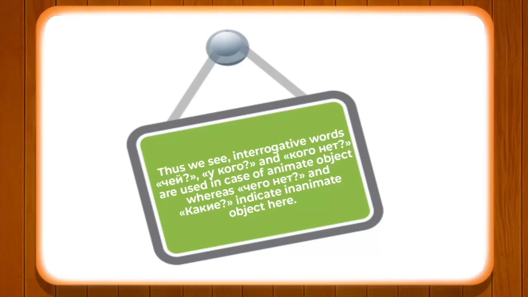So I hope these two concepts are absolutely clear to you, whether we are talking about masculine gender or the feminine. Now, let's take a few examples in the nominative. We have certain examples of feminine gender nouns such as подруга, женщина, учительница, преподавательница, книга, бумага, ручка, etc. in nominative form in singular. Now, let's see what kind of change we have when we put this with the questions like чей, у кого, кого нет, and чего.